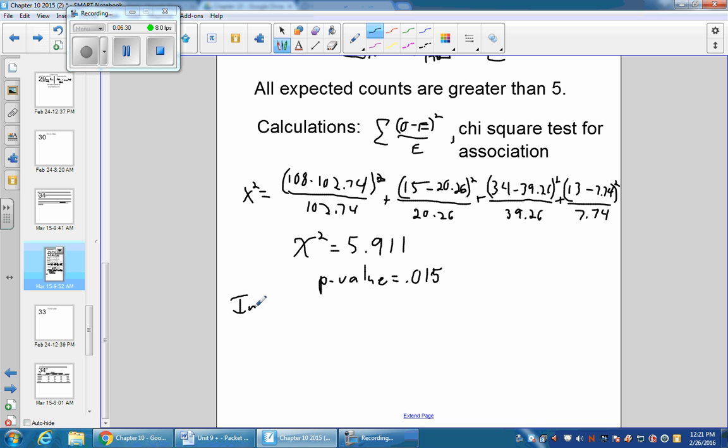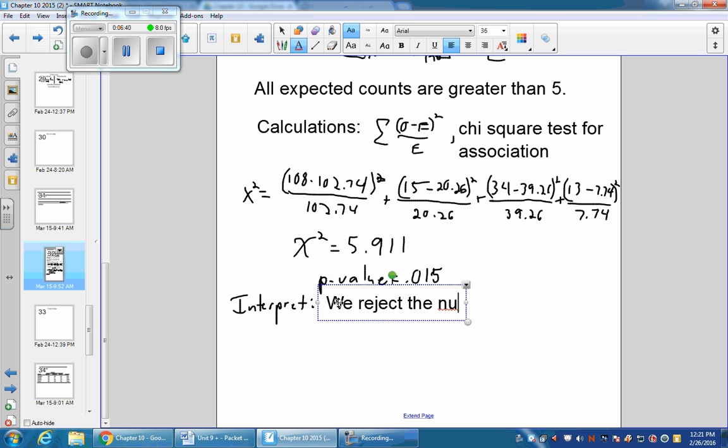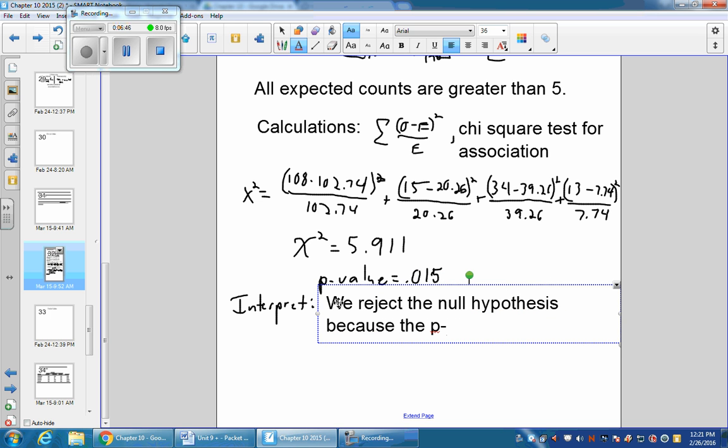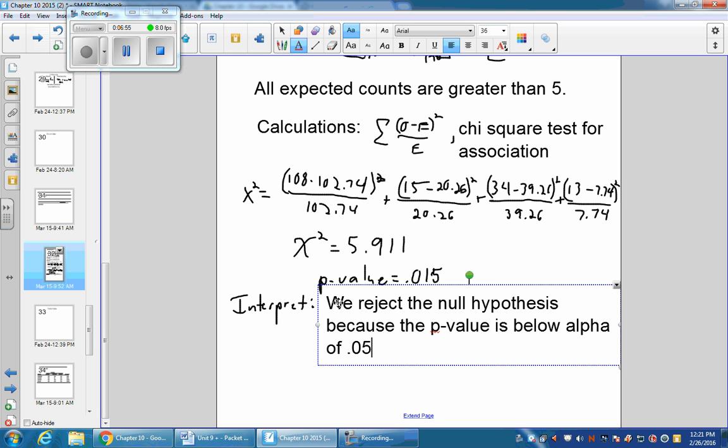Now, when we interpret, we say we reject the null hypothesis because the p-value is below alpha of 0.05.